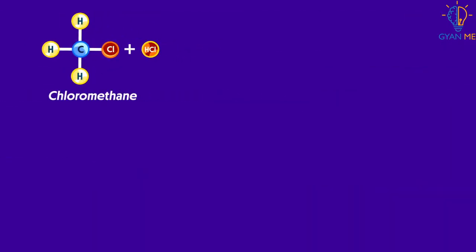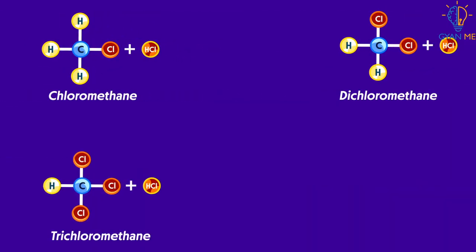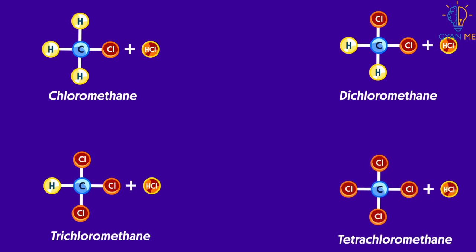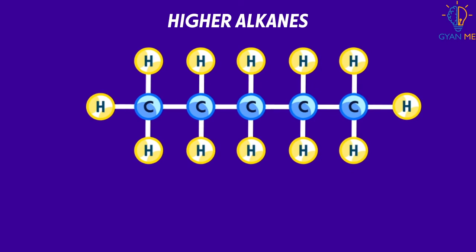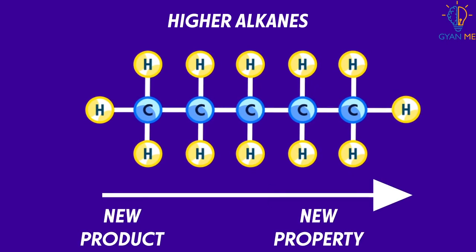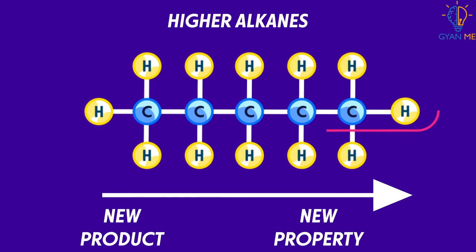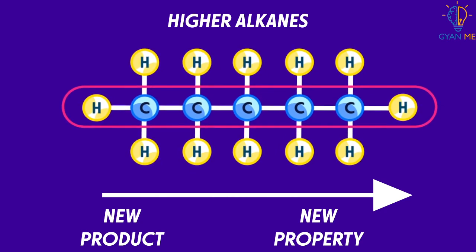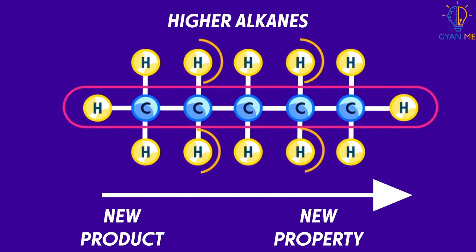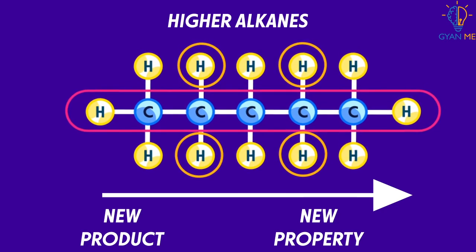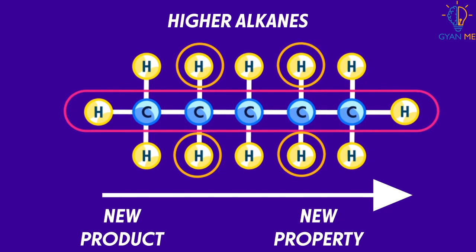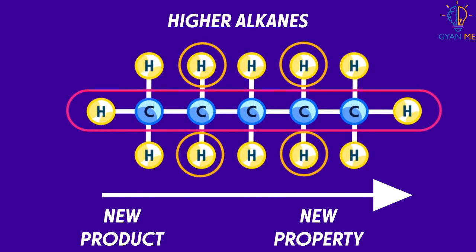To generalize, we can say that a variety of products can be produced by substitution reaction. This is because as we go on taking higher and higher alkanes, the length of the chain increases, and so hydrogen can be displaced from different locations in different hydrocarbon chains, and each time a new product with new properties will be formed.